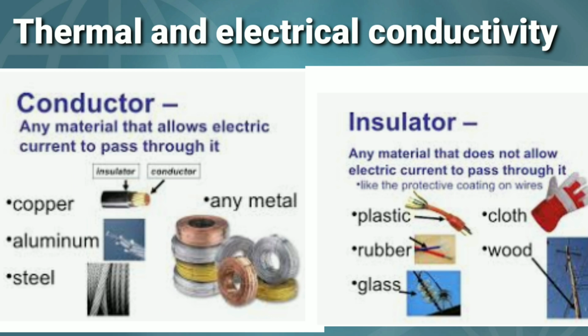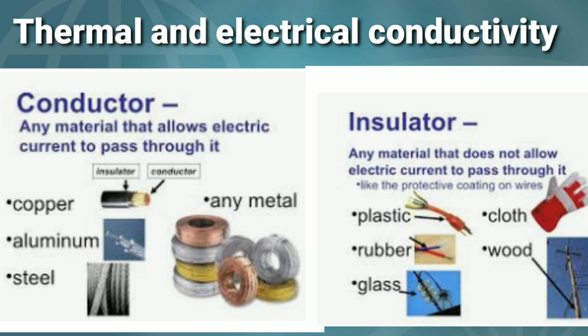Metals like silver, copper, iron and aluminum become hot when they are heated over a flame, or they conduct electricity when a bulb is connected with a wire made up of metal. The bulb starts glowing because they are good conductors of heat and electricity. So metals allow heat and current to pass through them. So they are called good conductors of heat and electricity.